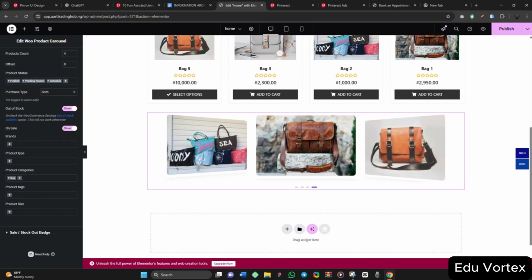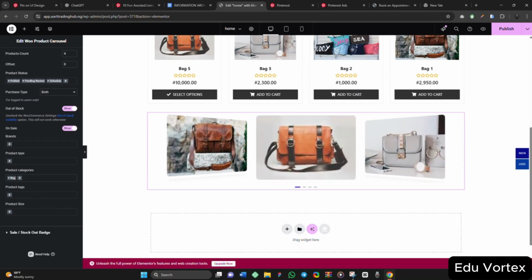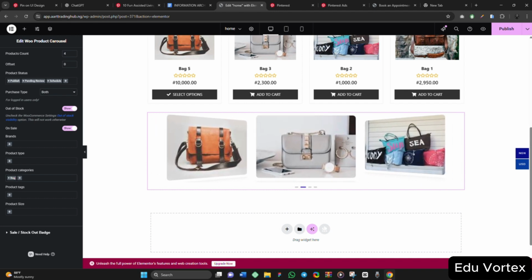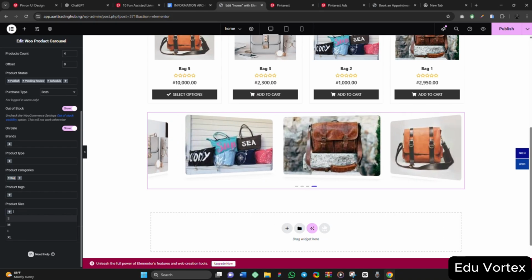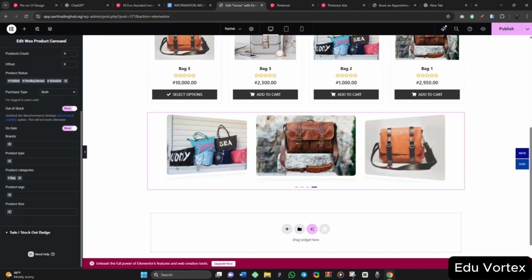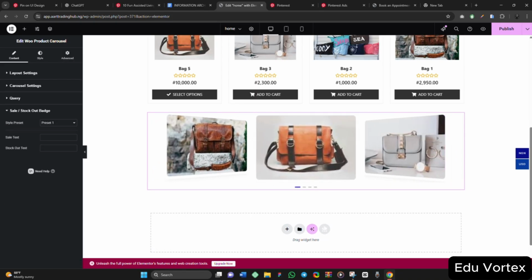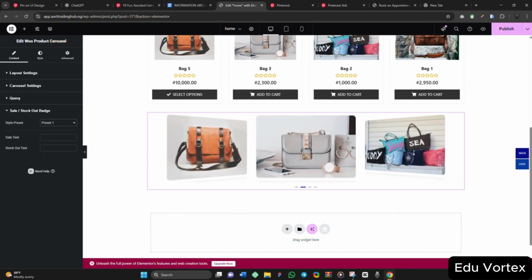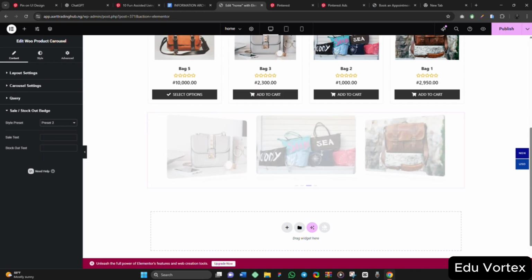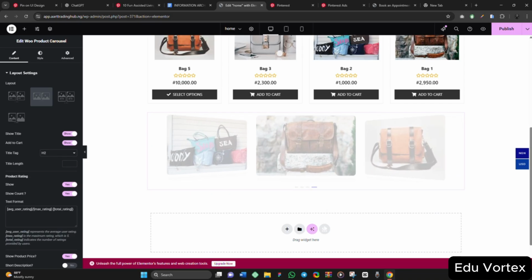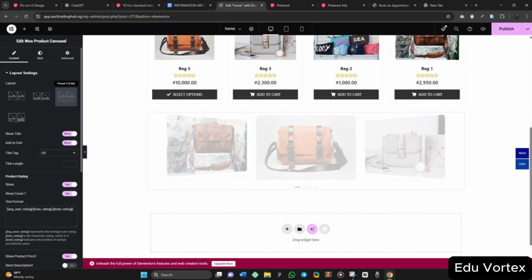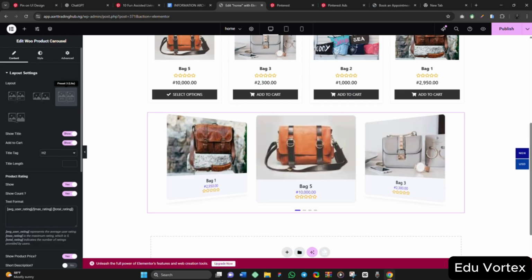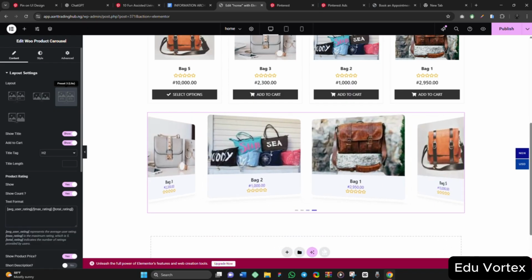So you can use this WooCommerce plugin to build your e-commerce website. You can customize it to anything of your choice. You can query, do everything. The one that is on sale, the one that is out of sale, you can do anything that you want. You can come here, do the layout settings. If you click on this preset 3, let's check how it looks like. This is how it looks. It is showing price and the reviews.